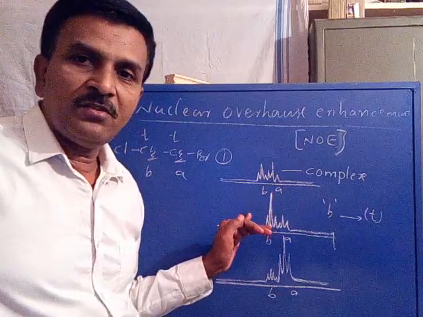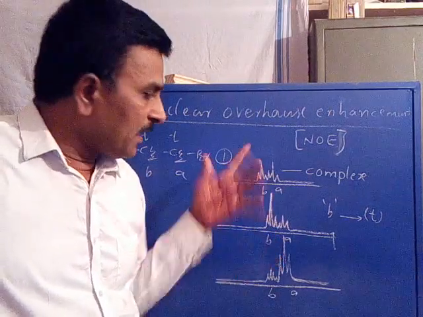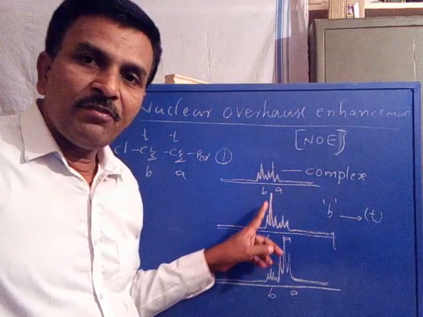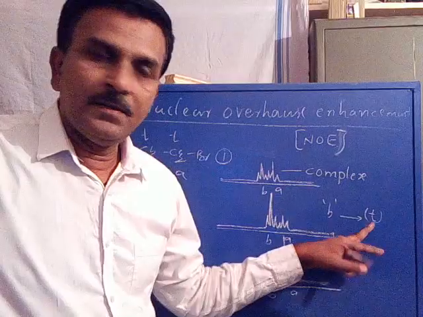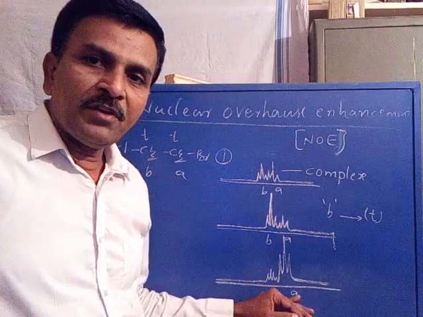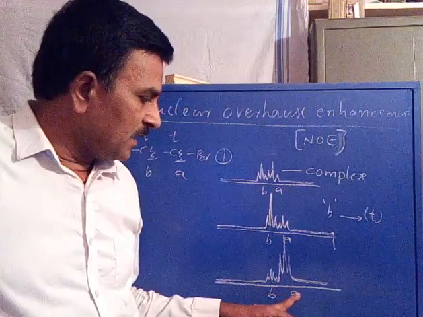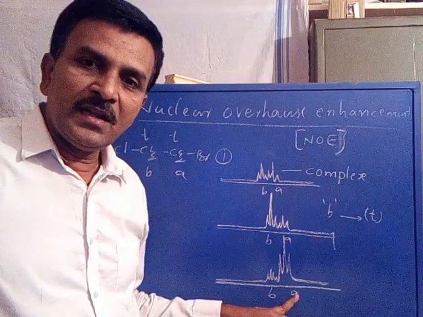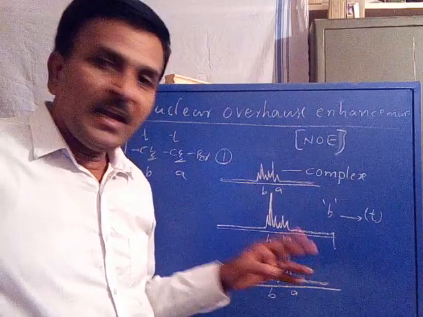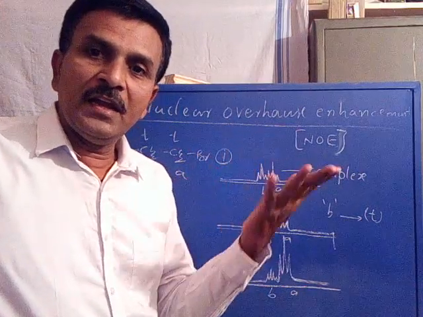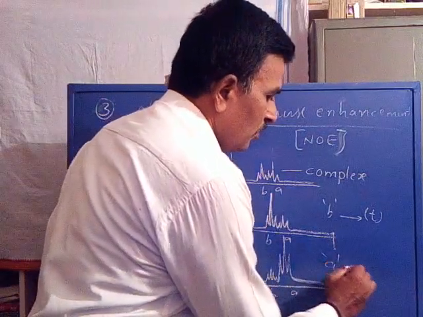When we improve the intensity of the B proton, it indicates a triplet. Now when we improve the first set of proton intensity, leaving the second set, it again gives a 1 2 3 line intensity increment, indicating the A proton is also a triplet.